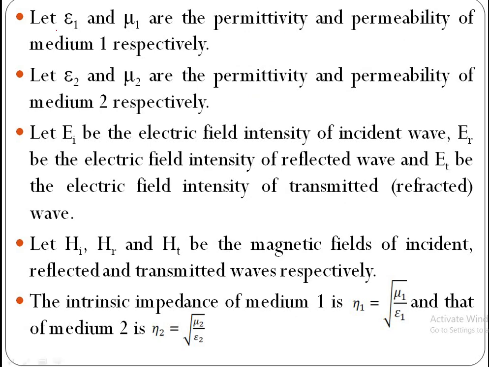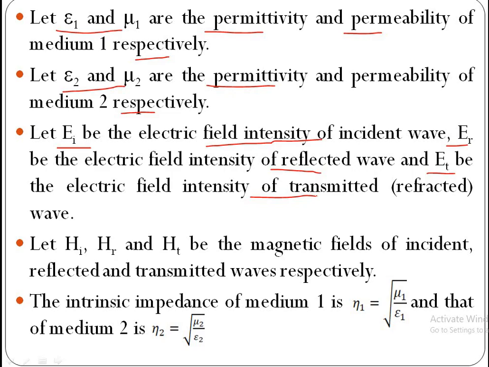Let epsilon 1 and mu1 be the permittivity and permeability of medium 1 respectively. Let epsilon 2 and mu2 be the permittivity and permeability of medium 2 respectively. Let EI be the electric field intensity of the incident wave, ER be the electric field intensity of the reflected wave, ET be the electric field intensity of the transmitted wave. Here the transmitted wave undergoes refraction.